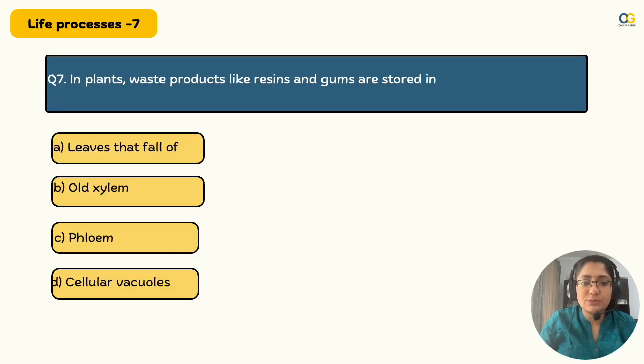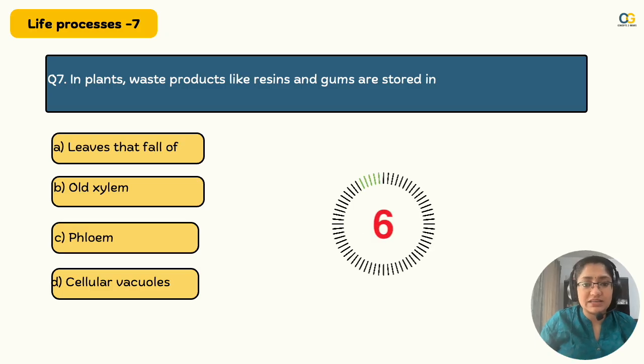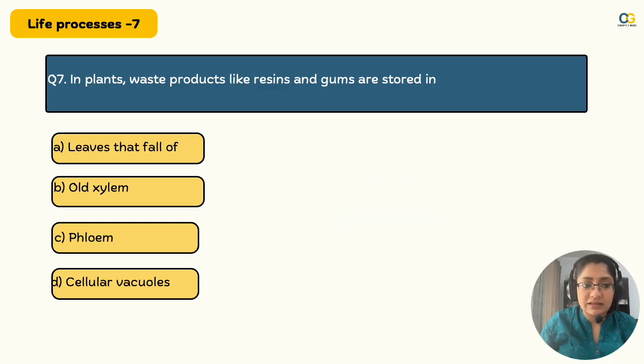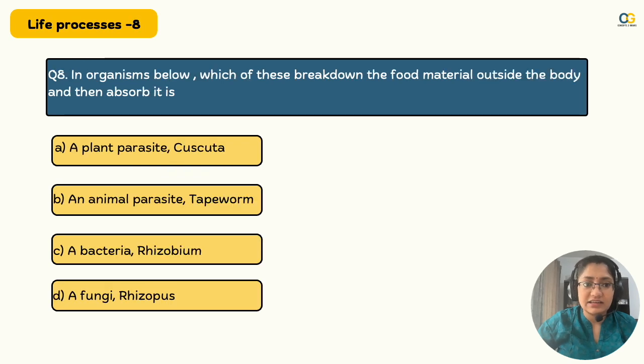In plants, the waste products like resins and gums are stored in leaves that fall off, old xylem, phloem, cellular vacuoles. I'm not going to give you 5 seconds for this one. This is a very straightforward memory question. Can't believe it came in boards. Easy 1 mark. Yes, the old xylem. It came in board exam and sometimes you're just lucky like this.